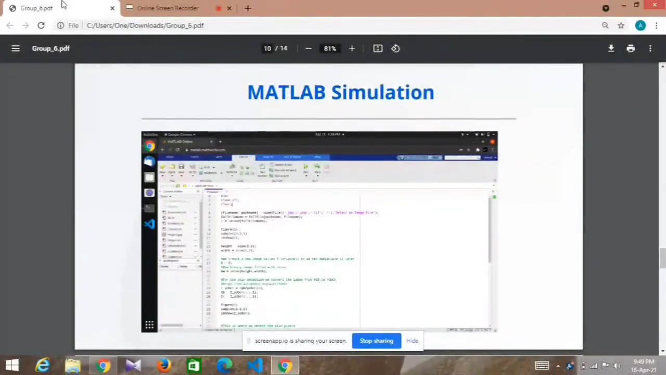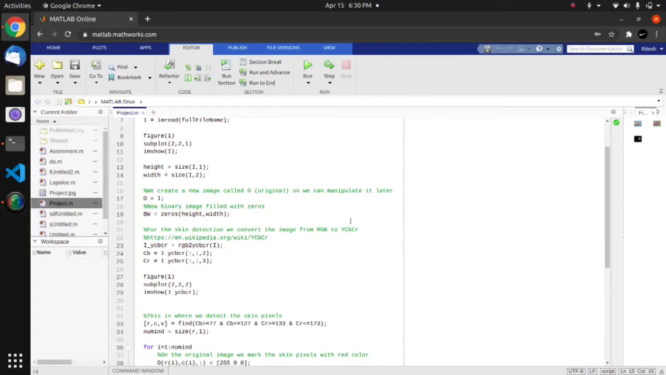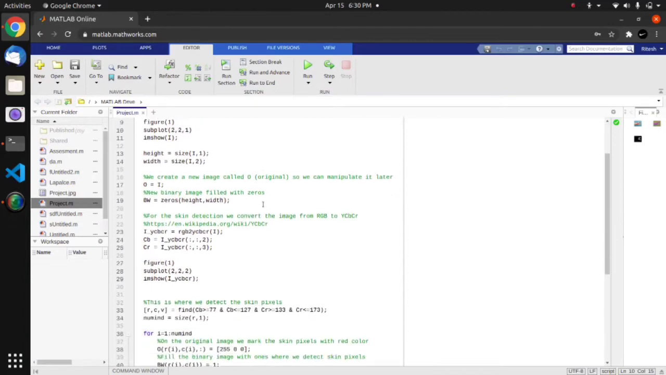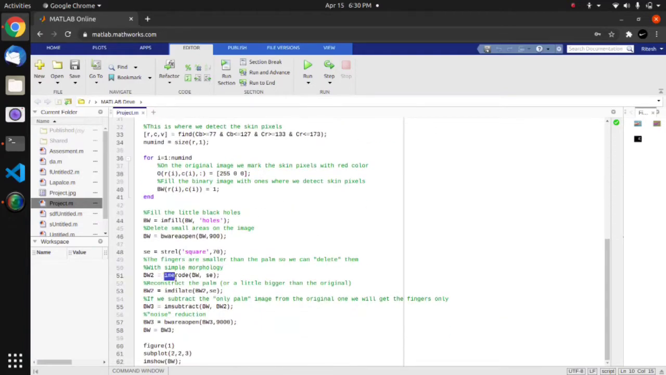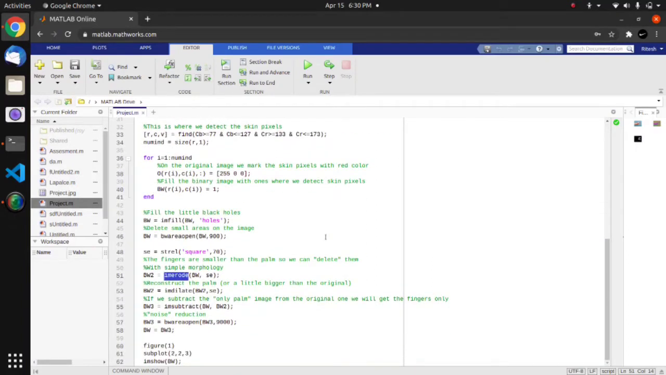Next is MATLAB simulations. So this is the code we have simulated. Firstly, it was not possible for us to run the whole code. There are various new functions we have encountered during the simulation. So with the help of MATLAB commands, we got information about the commands.